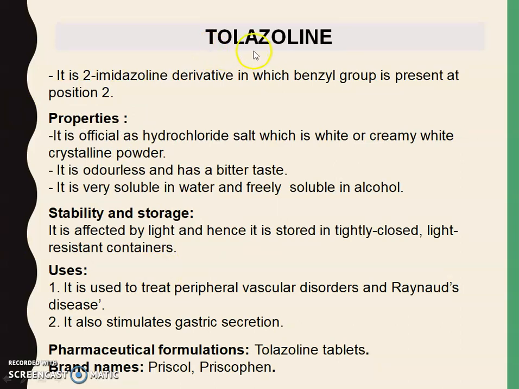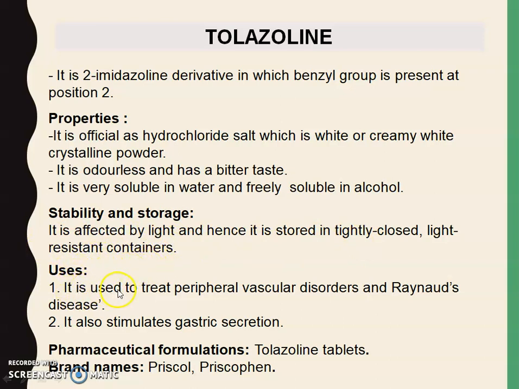First drug, tolazoline. It is a 2-imidazoline derivative in which a benzyl group is present at position 2. Property: it is official as the hydrochloride salt, which is a white or creamy white crystalline powder. It is odorless and has a bitter taste. It is very soluble in water and freely soluble in alcohol. Stability and storage: it is affected by light and hence it is stored in a tightly closed, light-resistant container.